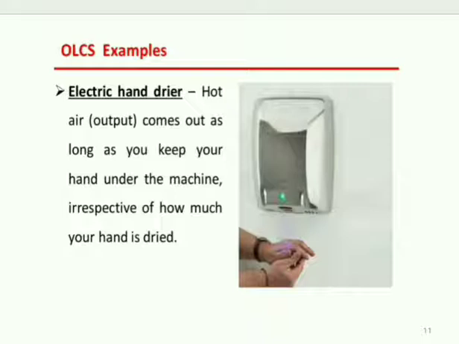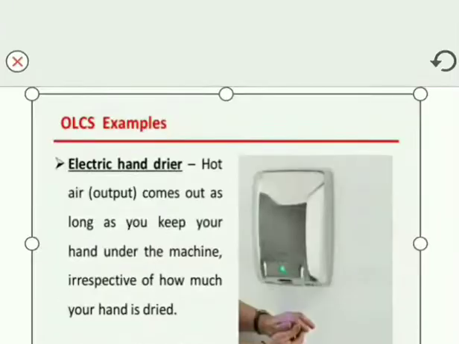Hot air, that is the output, comes out as long as you keep your hands under the machine, irrespective of how much your hand is dried. That is an open loop example.